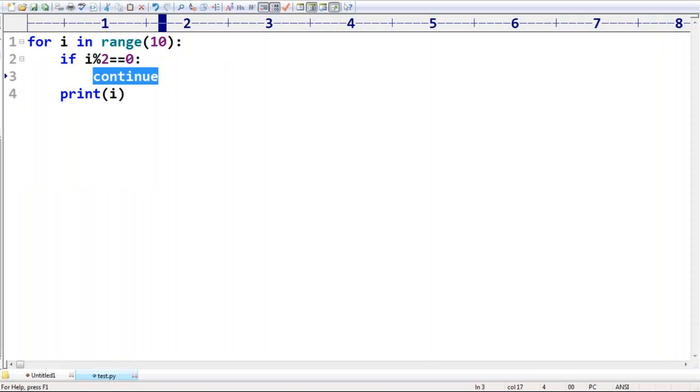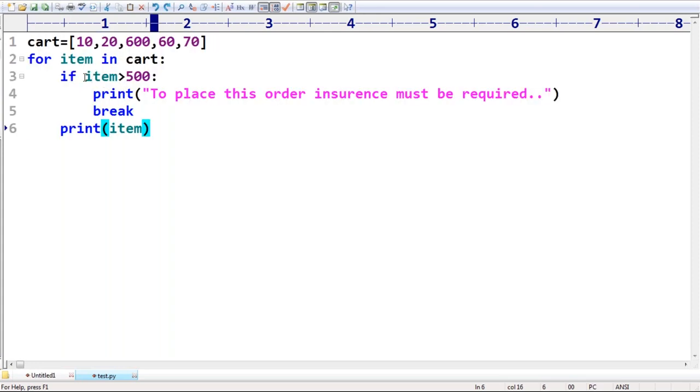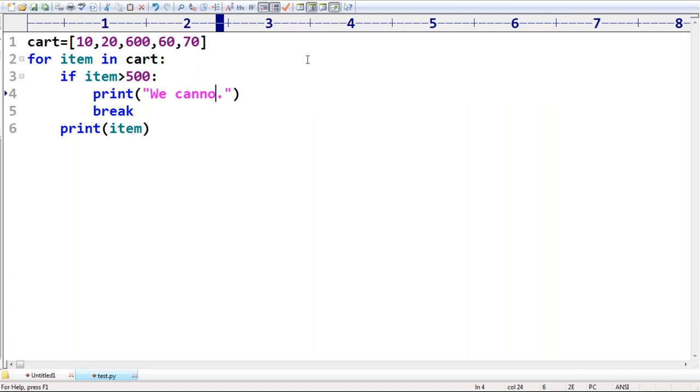Now my requirement: observe our previous example. If any item is greater than 500, skip that item and continue for the next item. We can't process this item.